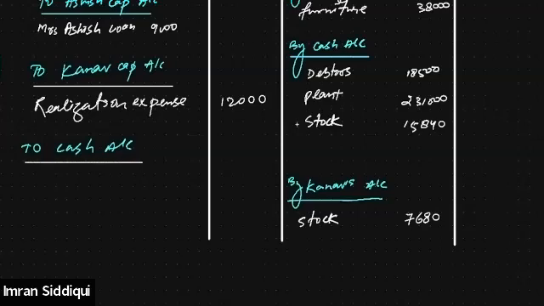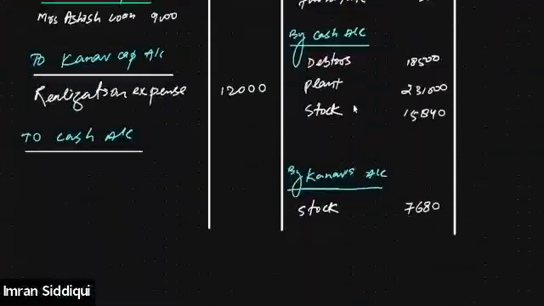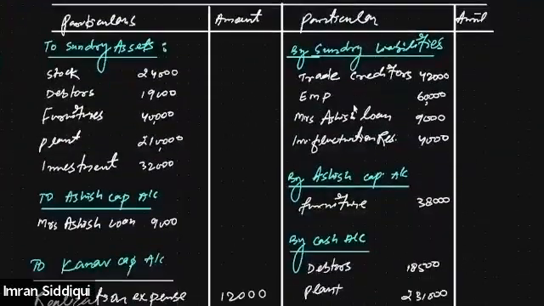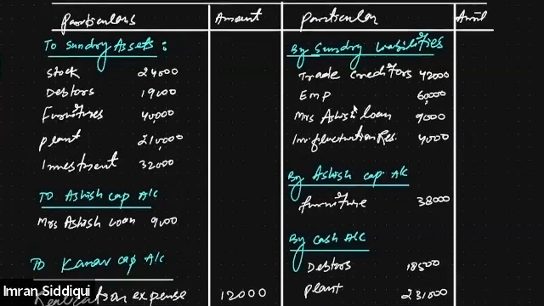If any liability is not yet adjusted, after recording all the adjustments, we will look for the liability which is not yet paid, and we will pay off such liability. Like in this case, trade creditor is adjusted with the investment. Mrs. Ashi's loan has been taken over by Ashish himself. Investment fluctuation reserve is also adjusted with the investment, right?